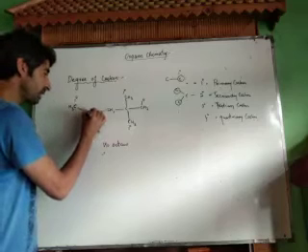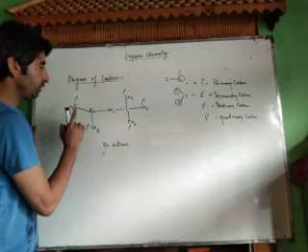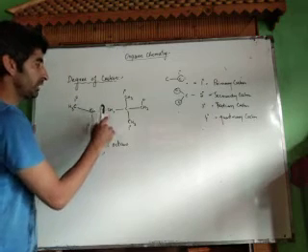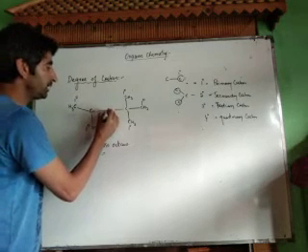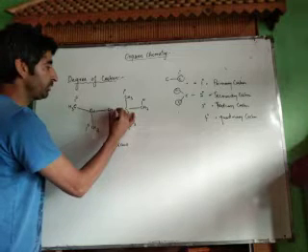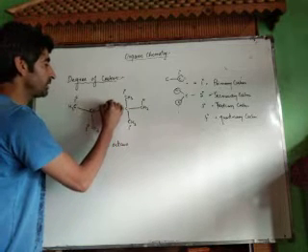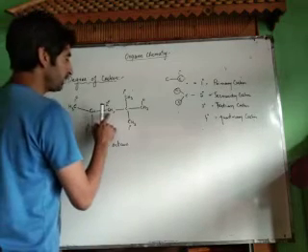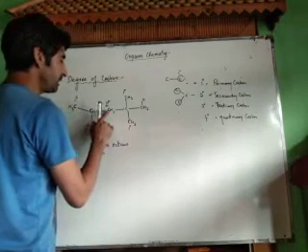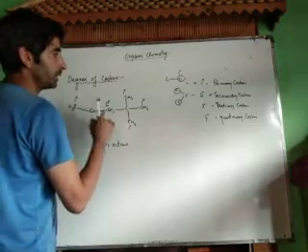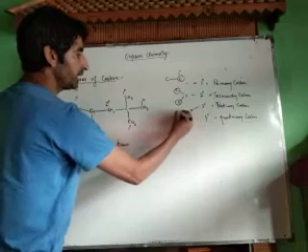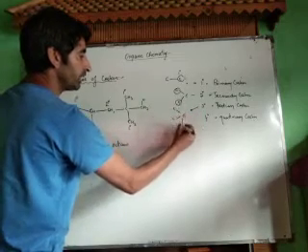Now see, this carbon atom, it is directly attached to how many carbon atoms? 1, 2 and 3. It will not be secondary. See, this carbon atom, it is directly attached to 1 and 2 carbon atoms. Therefore, this is a secondary or 2-degree carbon atom. A secondary carbon atom is one in which carbon is directly attached to two carbon atoms. Now a tertiary carbon atom is one in which carbon is directly attached to three carbon atoms.